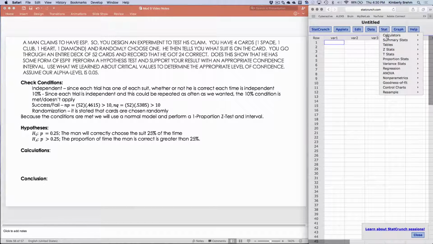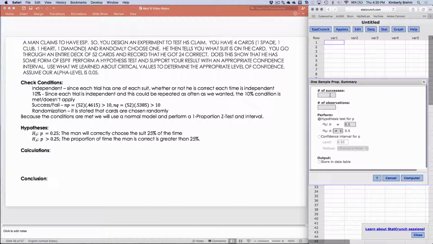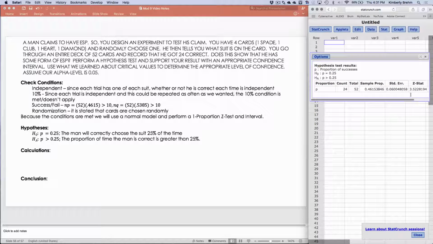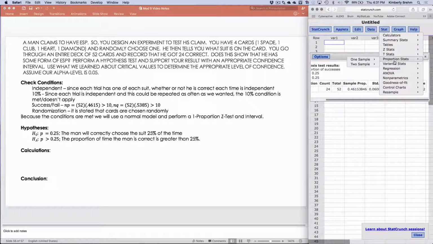Remember now, because this is a proportion, I have to use proportion stats. 1 sample with summary. The number of successes was 24. The number of observations was 52. First I'm going to do a hypothesis test for 0.25 and greater than 0.25. When I compute that, these are my values. Notice my z statistic is 3.52, etc. My p-value is 0.002.